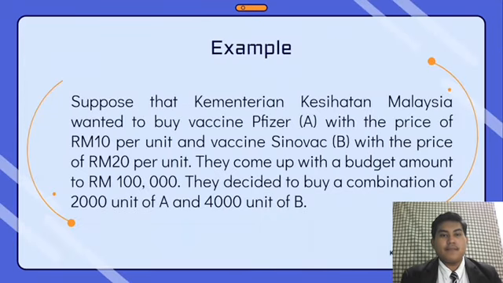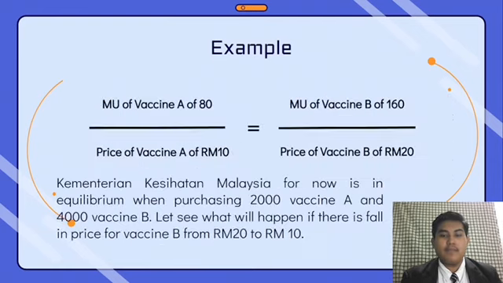I would like to give an example. Suppose that Kementerian Kesihatan Malaysia wanted to buy vaccine Pfizer A at the price of 10 ringgit per unit and vaccine Sinovac B at the price of 30 ringgit per unit. They have a budget of 100,000 ringgit and they decide to buy 2,000 units of A and 4,000 units of B. As we can see over here, the equation shows that Kementerian Kesihatan Malaysia is in consumer equilibrium when purchasing 2,000 vaccine A and 4,000 vaccine B.